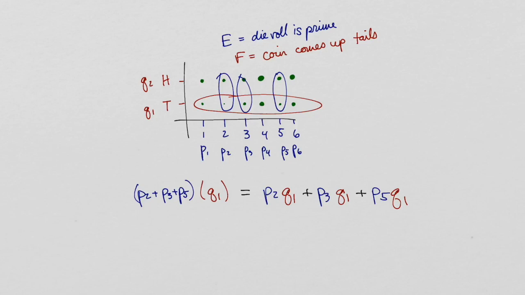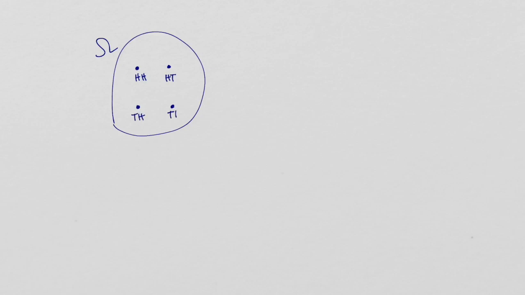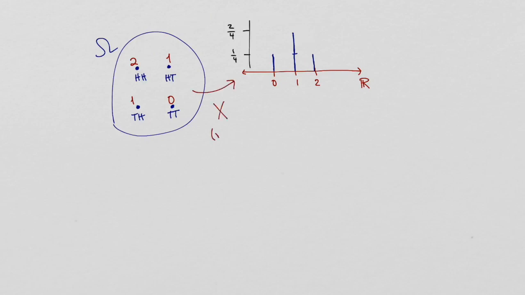Finally, let's look at expected payout. Suppose that a player receives $1 for each head in the two coin flip experiment. Then they win 0, 1, or $2 depending on the outcome. We can see that the payout associates a number with each outcome of the experiment. In other words, the payout is a function from omega to the set of real numbers. We call such a function a random variable.